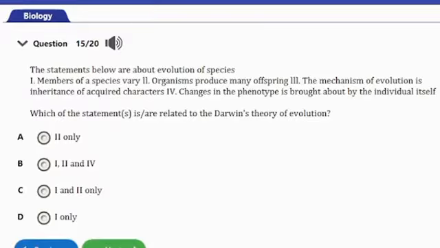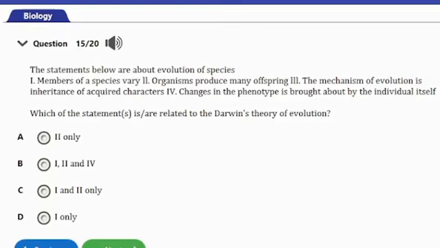Question number 15. It says, the statements below are about evolution of species. 1. Members of a species vary. 2. Organisms produce many offspring. 3. The mechanism of evolution is inheritance of acquired characters. 4. Changes in the phenotype is brought about by the individual itself. So now the question says, which of the statements is or are related to Darwin's theory of evolution?